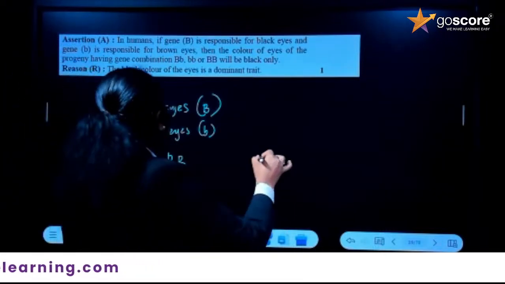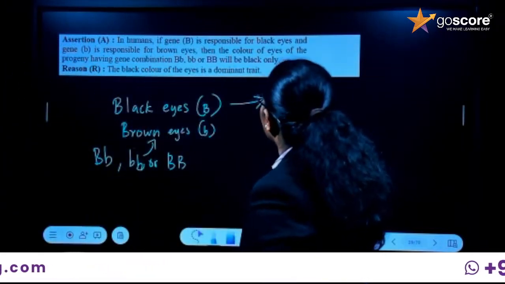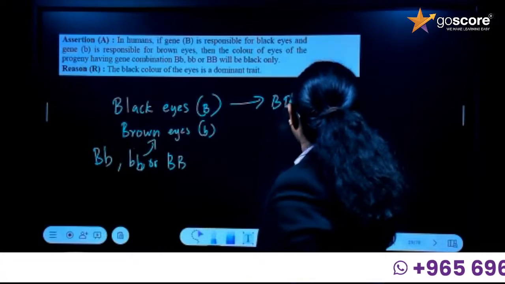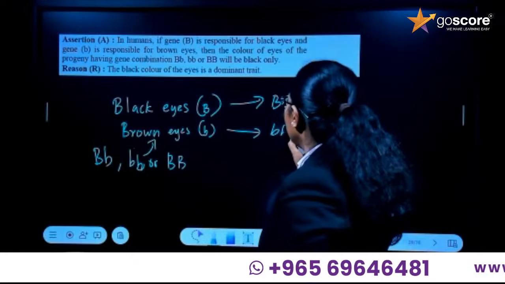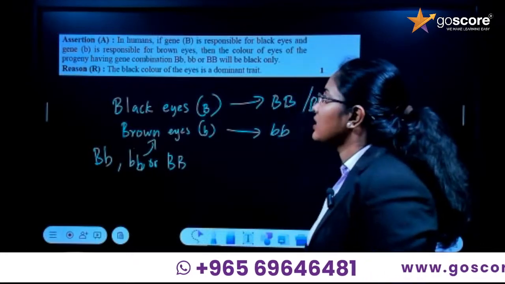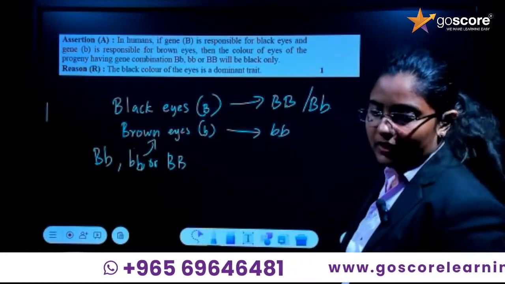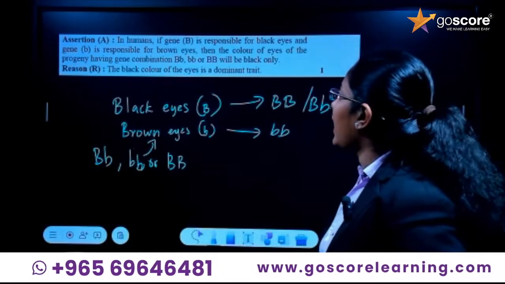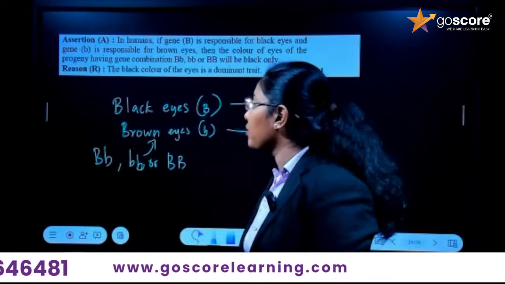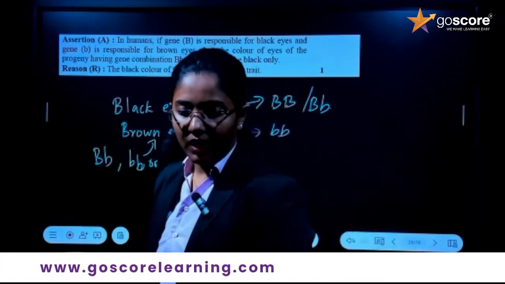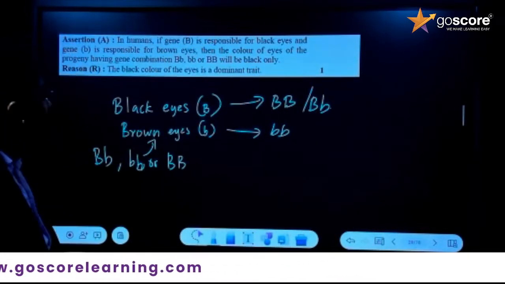So for black eyes, there are two possibilities, that is capital B capital B or capital B small b. For brown eyes, it is only small b small b. So that statement is wrong. The next one: the black color of the eyes is a dominant trait. The black color is the dominant trait, right? So black, we could say it is the dominant trait.